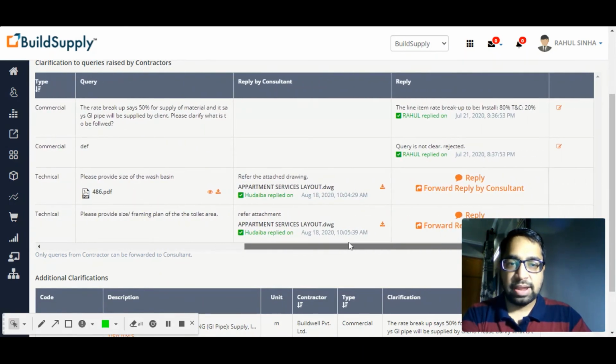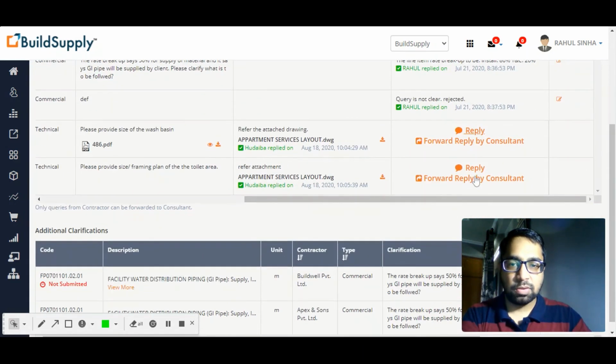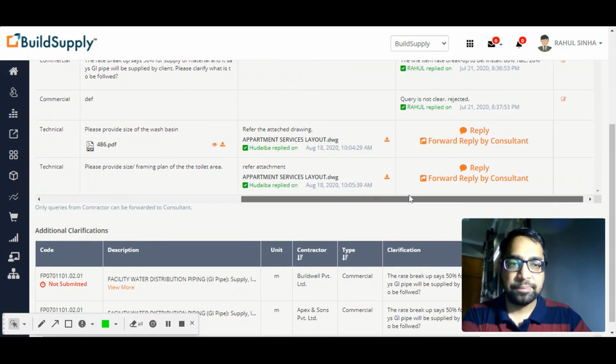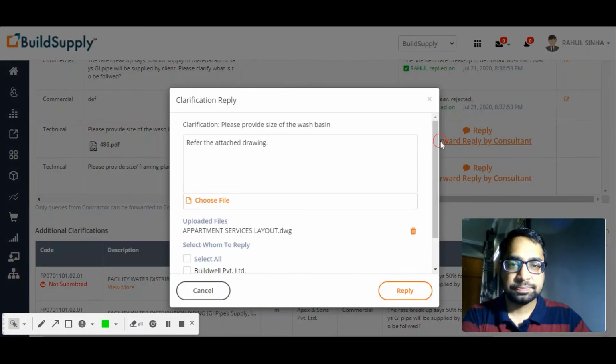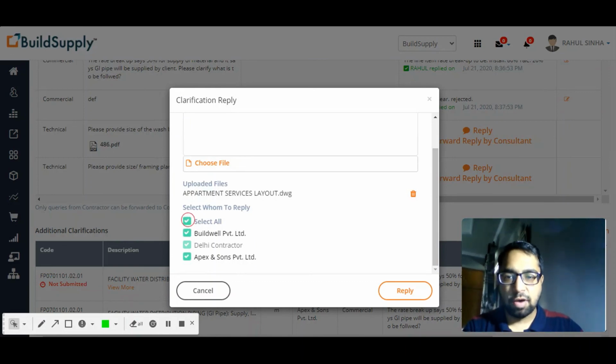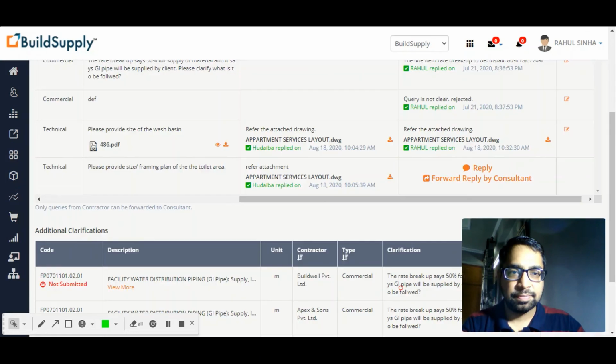Now I can either reply on my own or I can forward the same reply by the consultant. So let me do that. What the consultant has done, I have already seen, they have attached a new drawing for the service area, and I'll forward the same thing. So I'm forwarding the same reply to all the contractors.